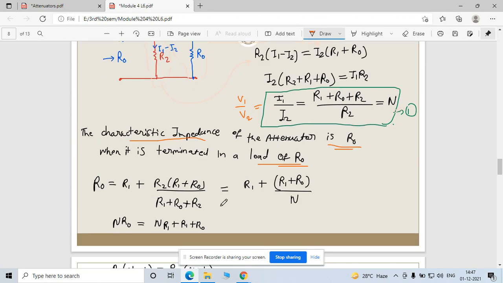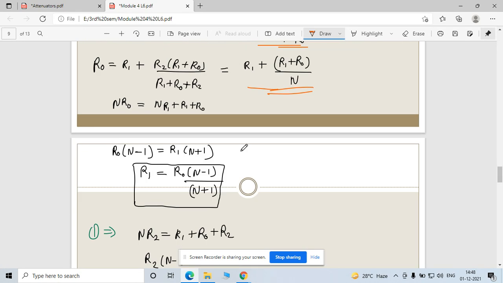When you solve this, you will get R naught equals R1 plus R naught divided by N, and multiplying by N and solving this circuit, you will find the relation R1 equals R naught times (N minus 1) upon (N plus 1). N is the ratio of your signals, right?